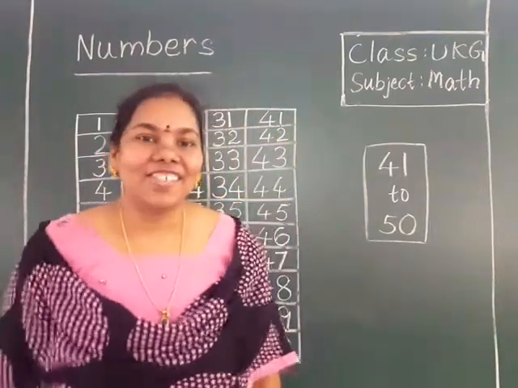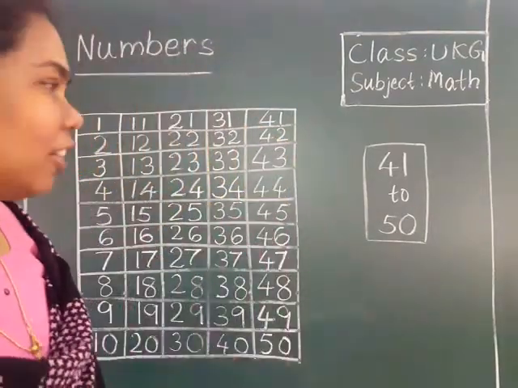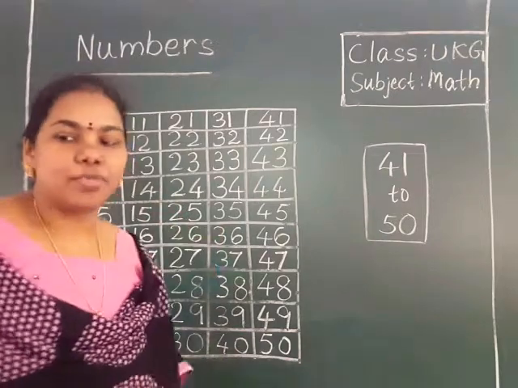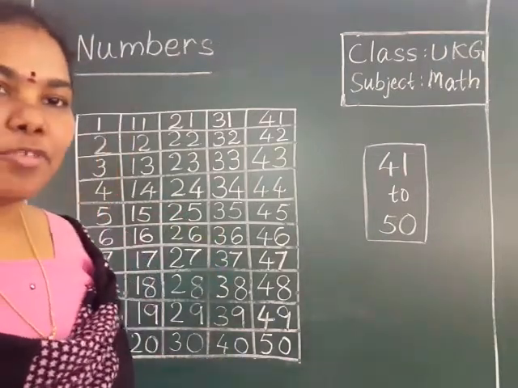Yes? Very good. Now we have learned how to write the numbers from 41 to 50.